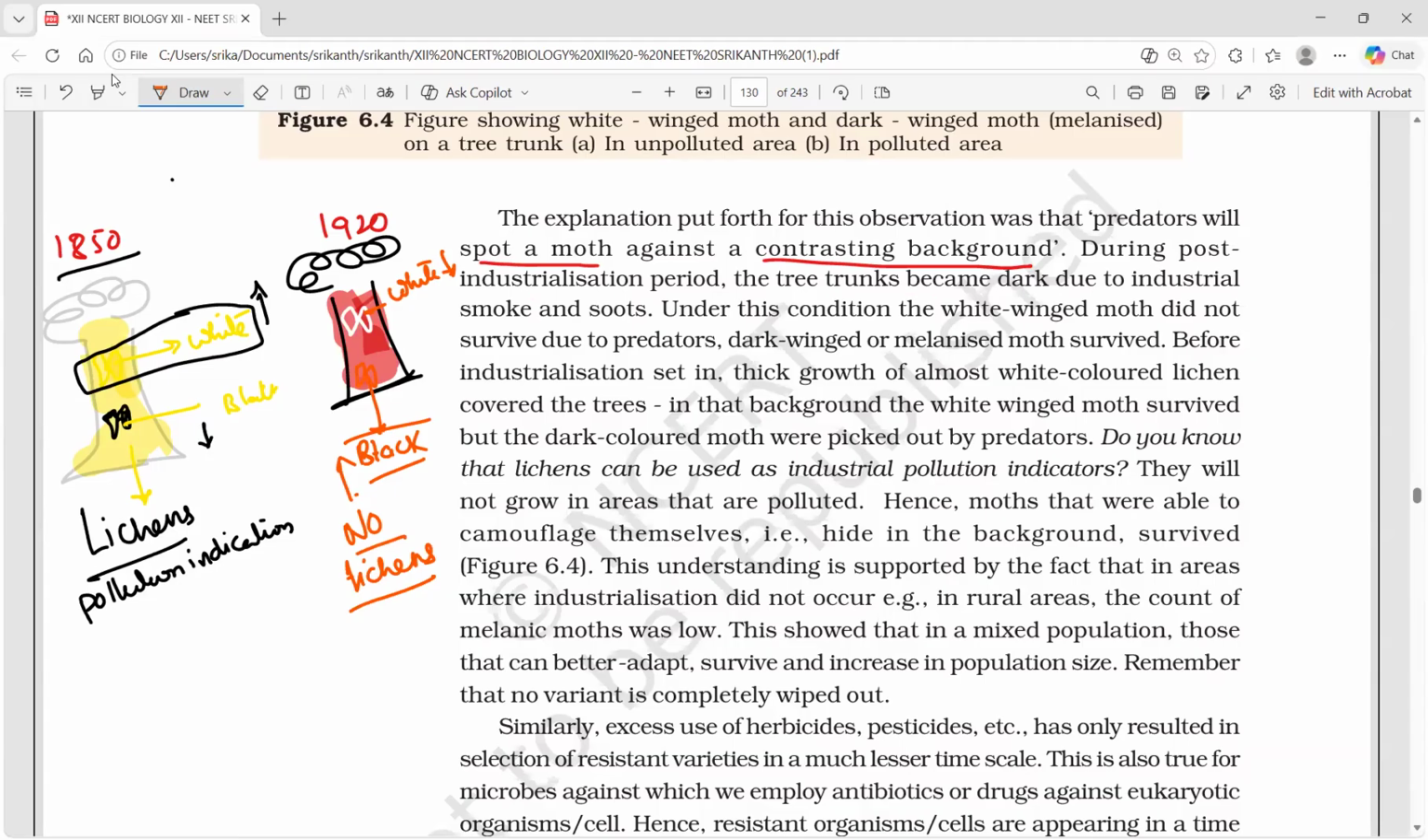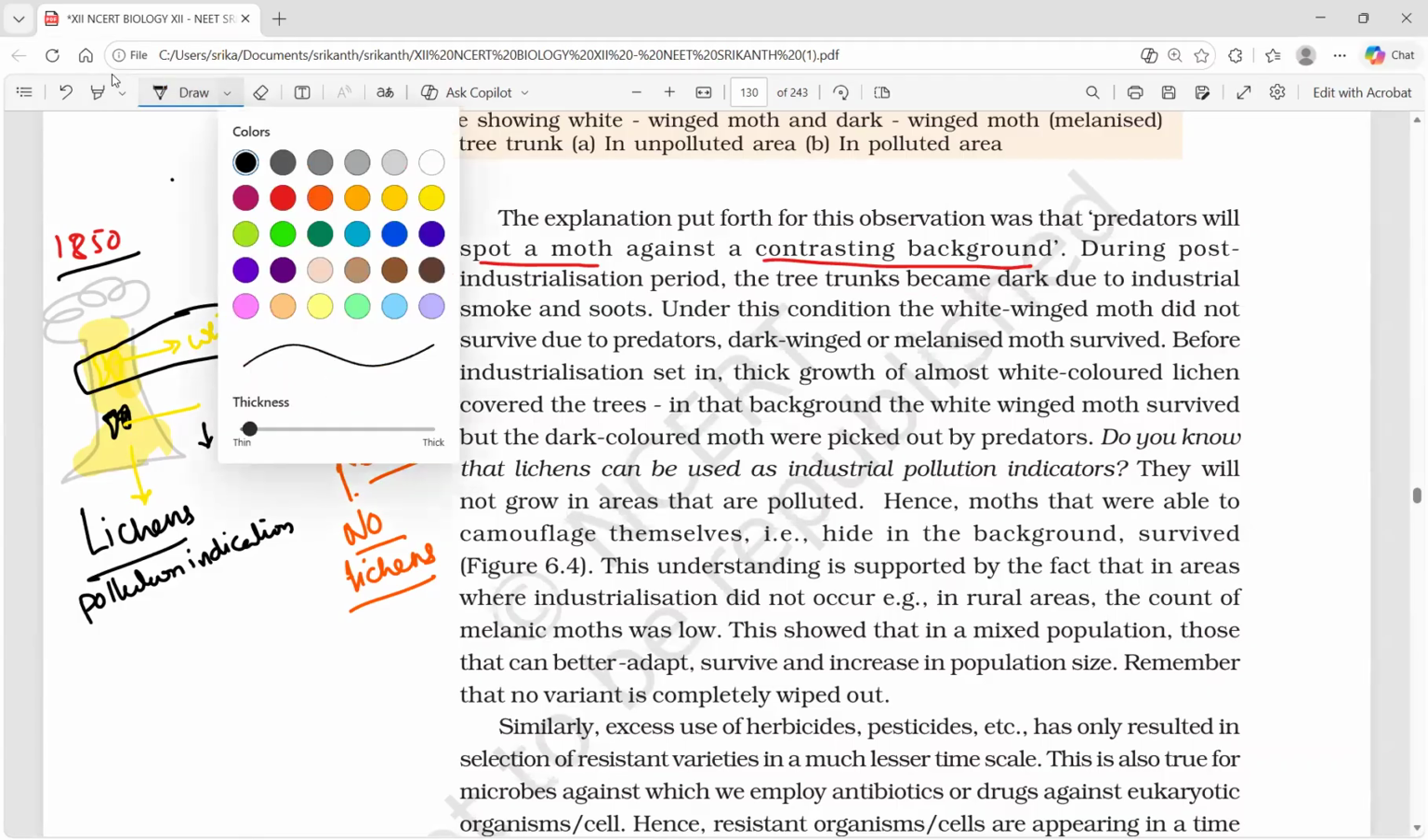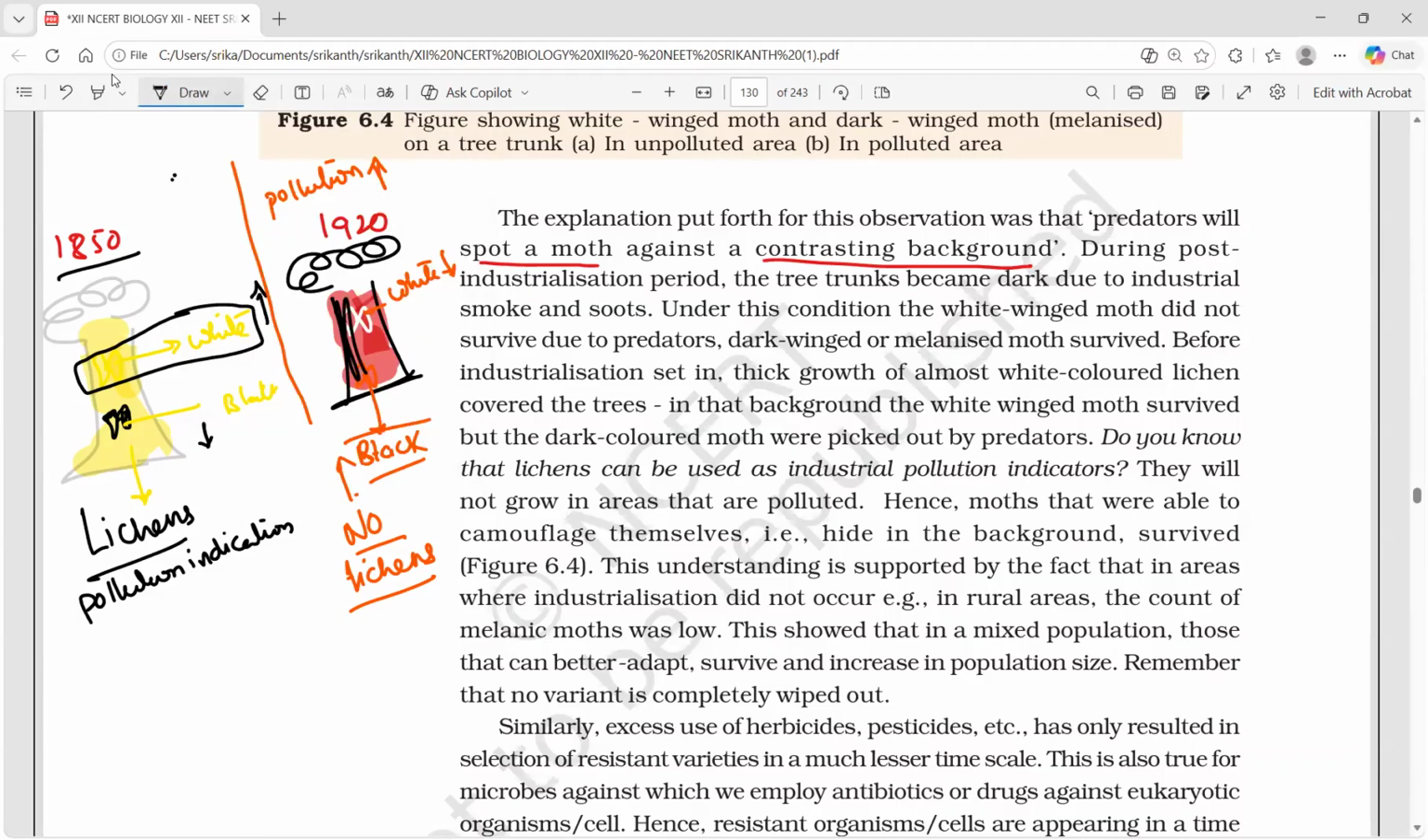Why? Because after the industrial revolution, when pollution increased, the lichens are gone, the whitish layer that formed on the bark is gone. The black color of the bark appeared, and in this black color, let me draw the black. This is the black. But if I draw a black moth here, you can't see. Birds can't see, even you can't see.